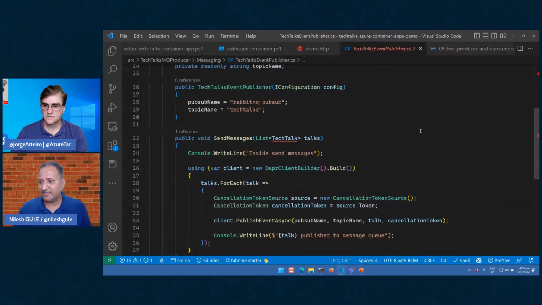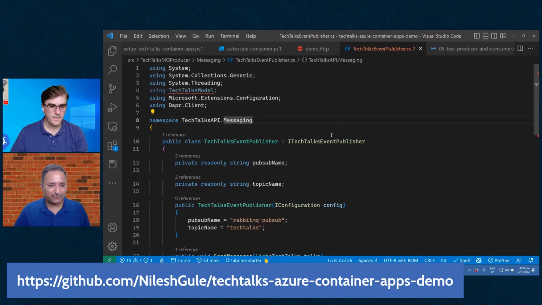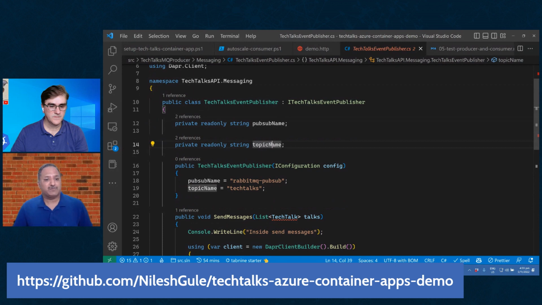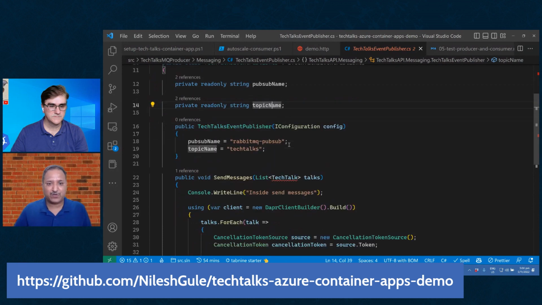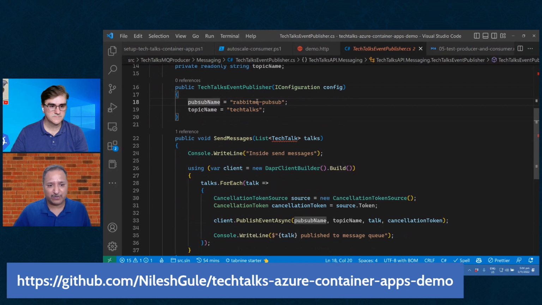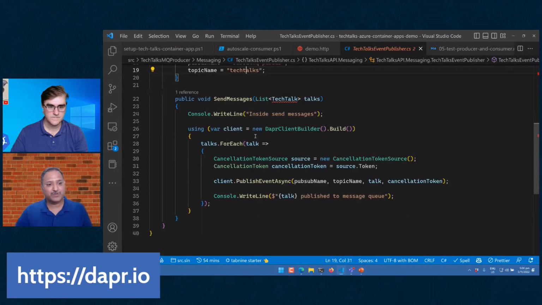So here is the quick API definition for the producer. It uses the pub/sub name and the topic name as configuration. Currently these are hard-coded in this demo, but we can take them as config parameters. This is named RabbitMQ pub/sub, and this component name is what we store as a configuration for Dapr. I'll show you the Dapr configuration a little later. And the topic that we are going to refer to is named Tech Talks. So I'm going to produce messages and publish them onto this Tech Talks topic.